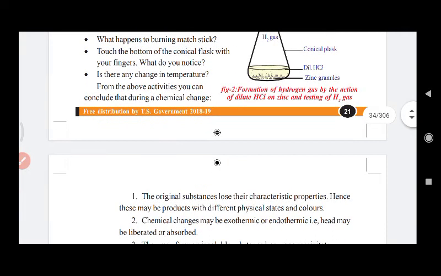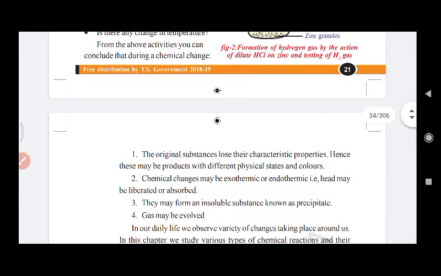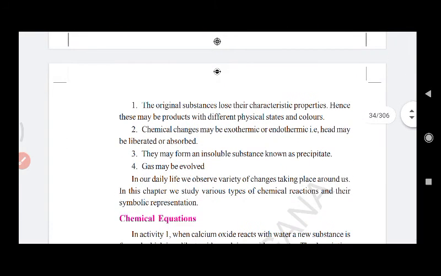Okay, so from all these activities, during a chemical reaction or chemical change, what can we conclude will happen? Look here, the original substances lose their characteristic properties, either physical properties or chemical properties. They form new products, and these new products have a different physical state and different colors. They may be in solid, liquid or gas state, and the colors will also be different compared with the original substances.